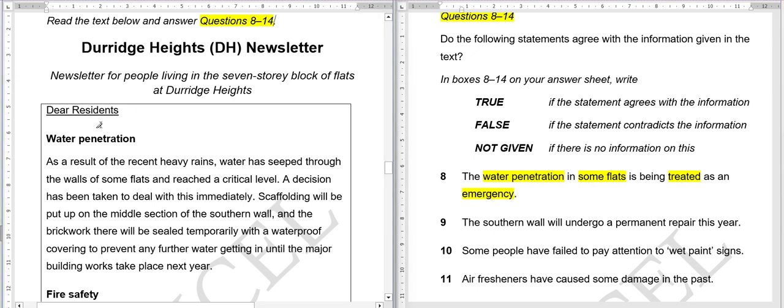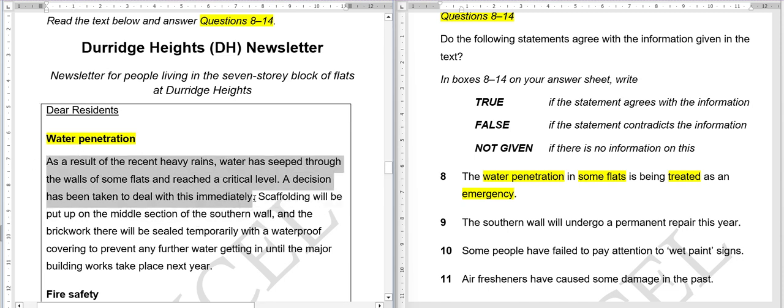So let's see. Dear residents, water penetration. So obviously our information should be here. As a result of the recent heavy rains, water has seeped through the walls of some flats and reached a critical level. A decision has been taken to deal with this immediately. All right. Scaffolding will be put up on the middle section of the southern wall, and the brickwork there will be sealed temporarily with the waterproof covering to prevent any further water getting in until the major building works take place next year. Okay. So obviously our answer is in this particular sentence.